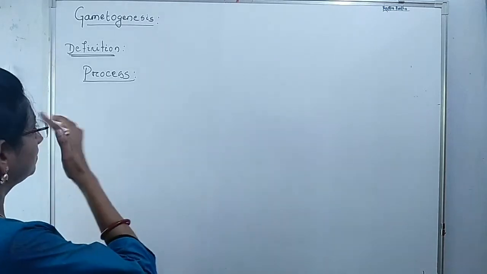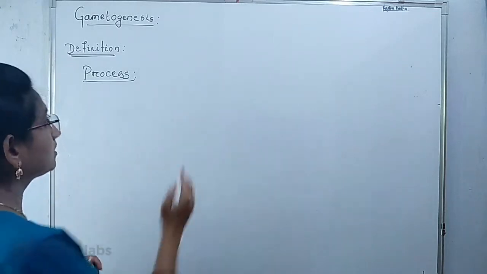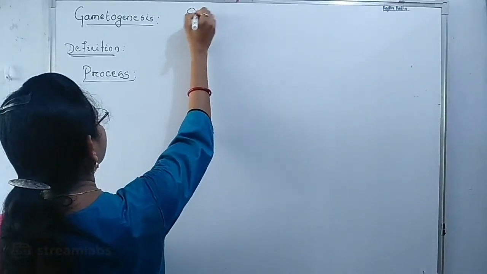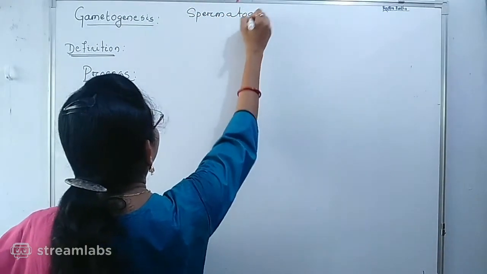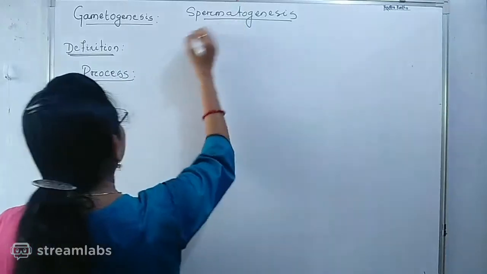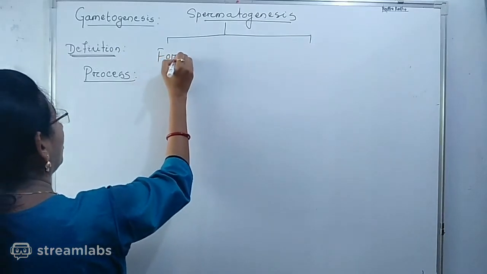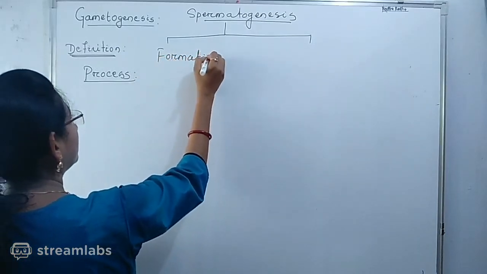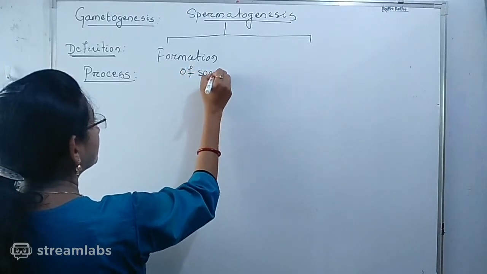So, if we go into the details of the process, spermatogenesis consists of 2 steps. Number 1, formation of spermatids.